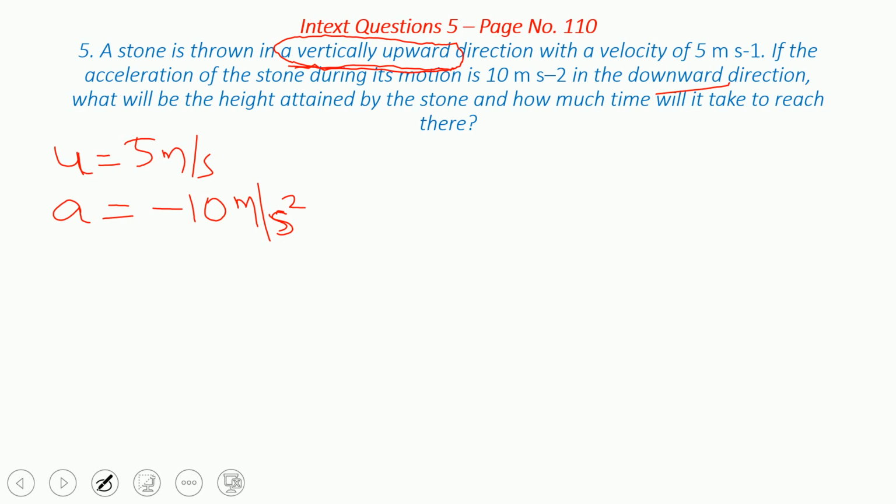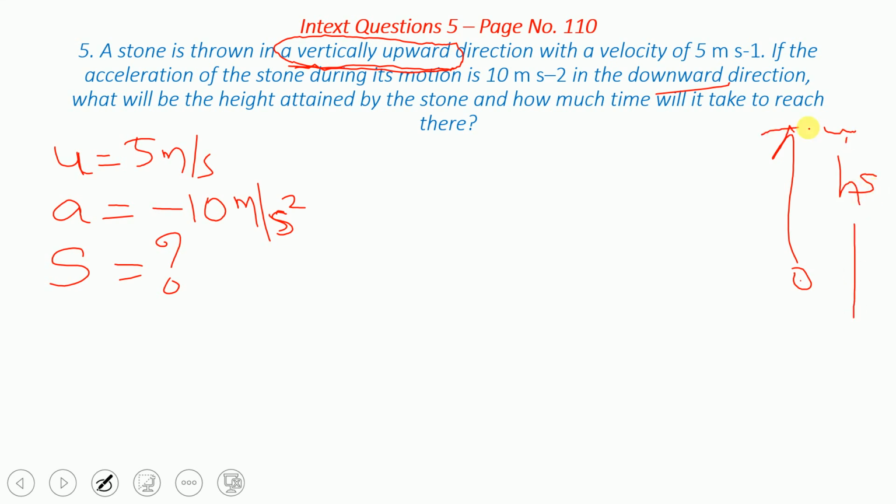What will be the height attained? That is again S. Height means you only have to find S. Now, how much time will it take to reach there? One thing is not given, but we have to know. When the stone is thrown upward and reaches a height, that is the displacement only.